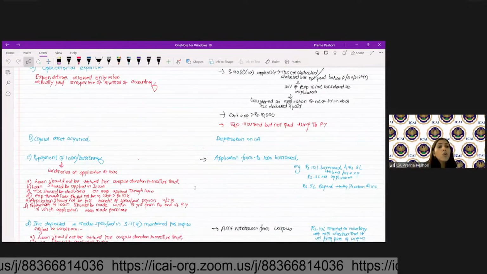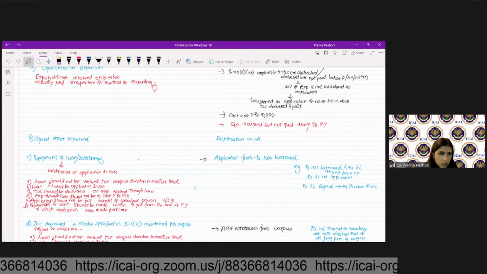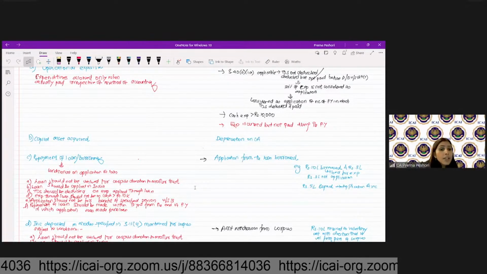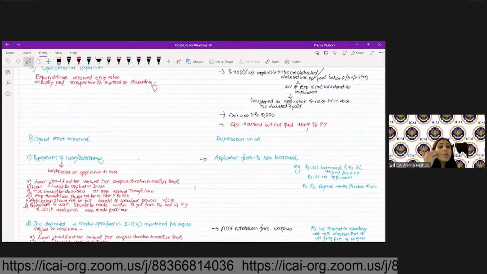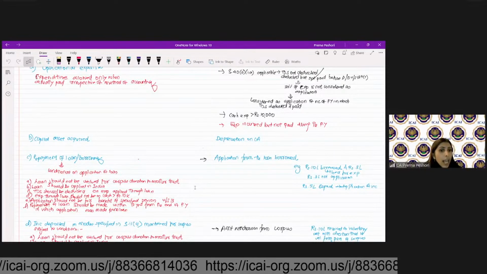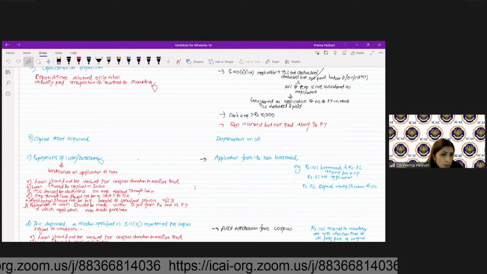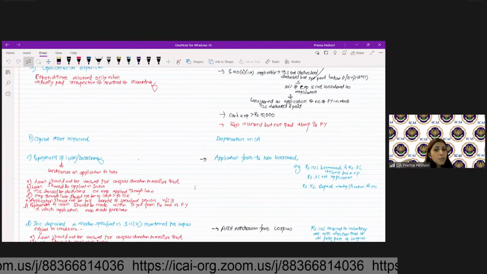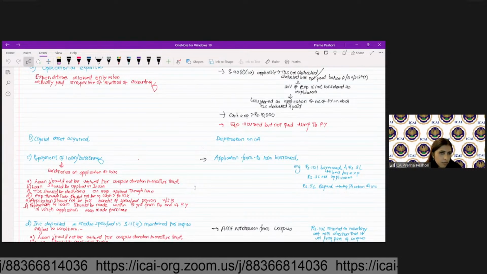What are the conditions? Loan should not be utilized for the corpus donation to another trust. Loan should be applied in India. TDS should be deducted on any expenditure paid through the loan. Expenditure which is paid through the loan should not be in cash more than 10,000. Application of the loan amount should not be for the benefit of any specified person. Repayment of loan should have been made within 5 years from the end of the year in which application was made from the loan.